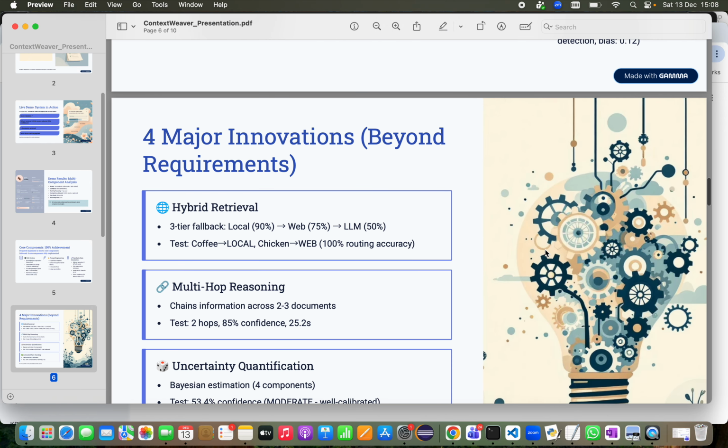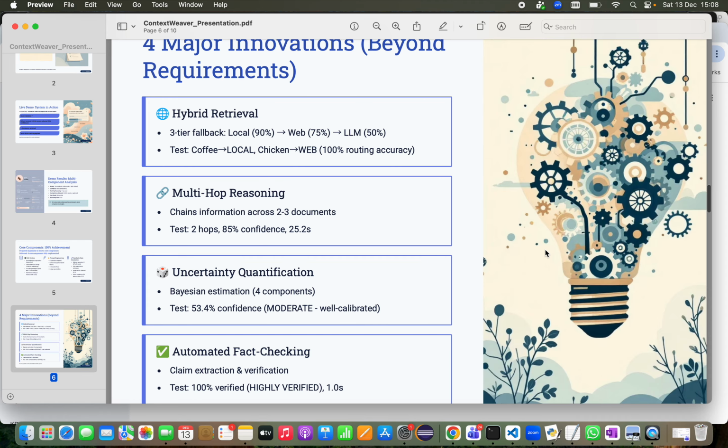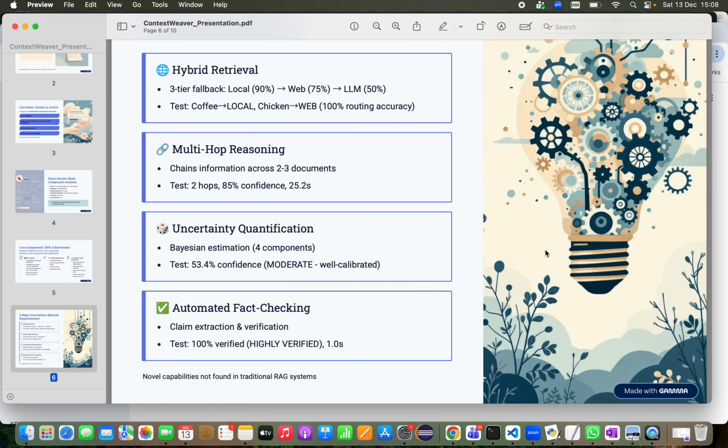Beyond these three components, I added four major innovations. First, hybrid retrieval with a three-tier fallback. This allows the system to handle any query. Second, multi-hop reasoning for connecting information across documents. Third, Bayesian uncertainty quantification for transparent confidence scoring. And fourth, automated fact checking that verifies every claim against sources.